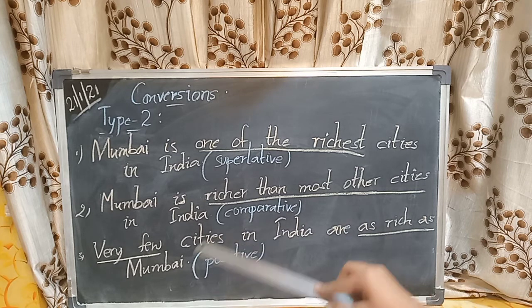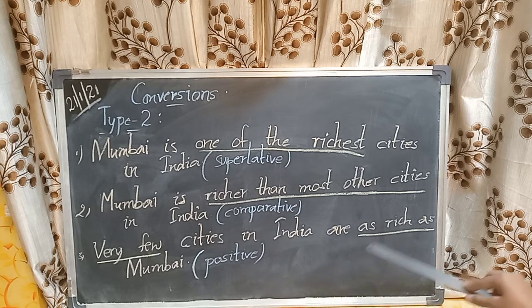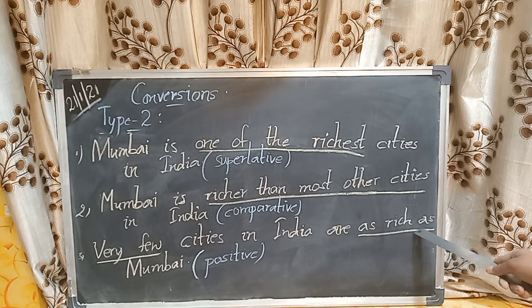And the third one: Very few cities in India are as rich as Mumbai. This is positive degree because here we did not use "er" or "est", and as it is a positive sense, we used "as" and "as". But if it is negative sense, we have to use "so" and "as". So very few cities in India are as rich as Mumbai. This is positive sense. Now let's go to type 3.